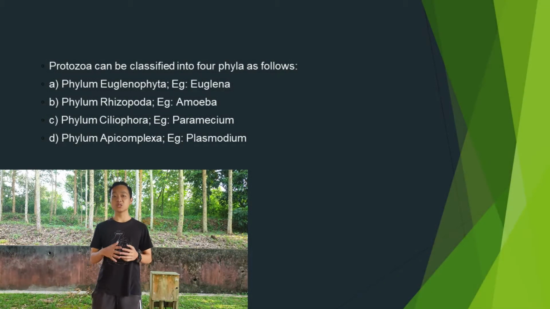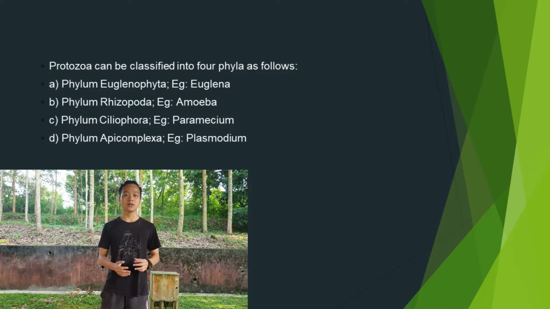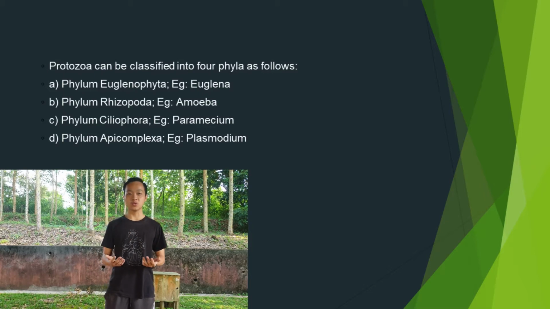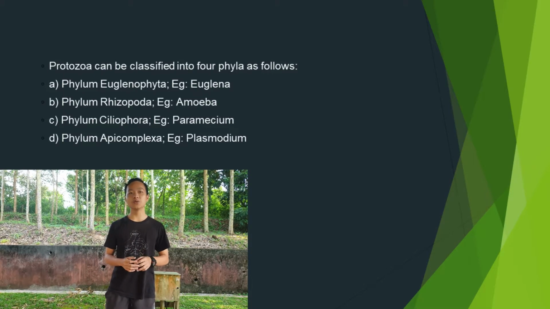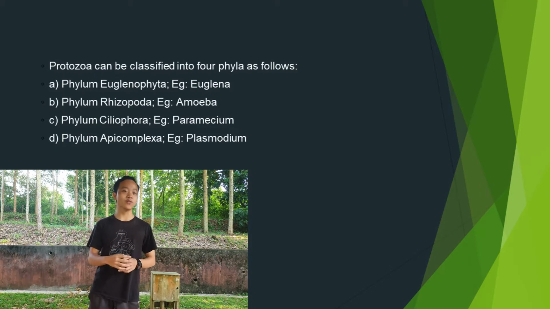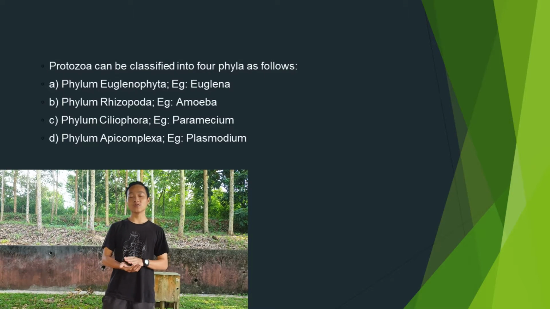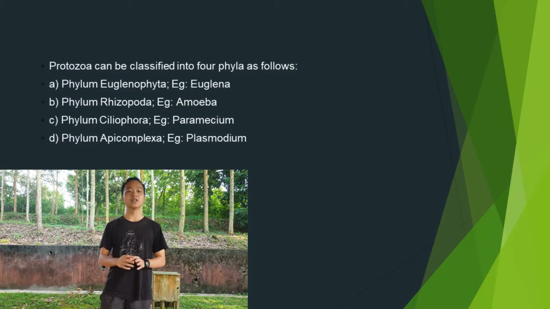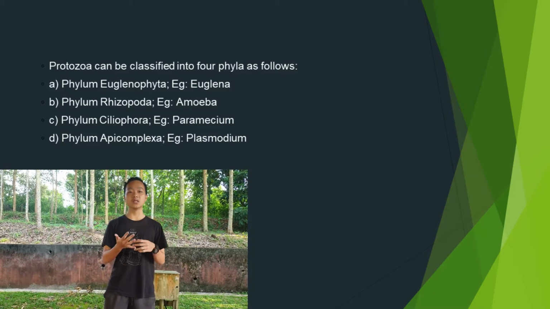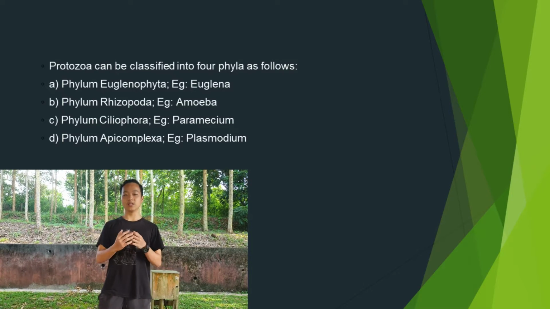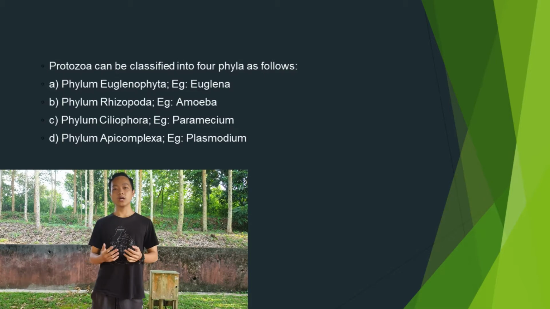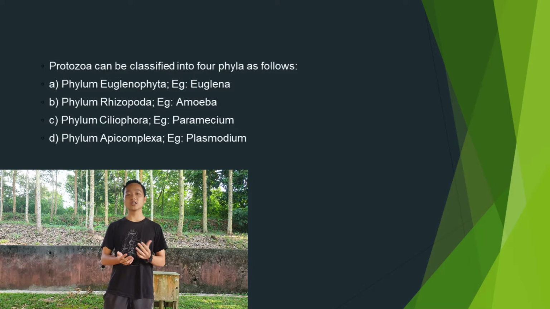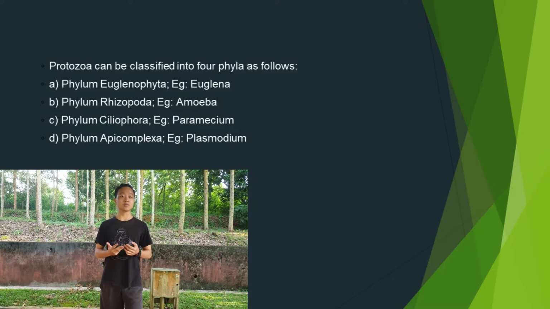Just now I was talking about the groups of protozoa. Now I will be talking about the phyla of protozoa. We can also divide it into four phyla. The first phylum is Euglenophyta, and one example is Euglena. The next one is phylum Rhizopoda, and one example is Amoeba. The next one is phylum Ciliophora, and the example is Paramecium. And the last one is phylum Apicomplexa, and the example is Plasmodium.